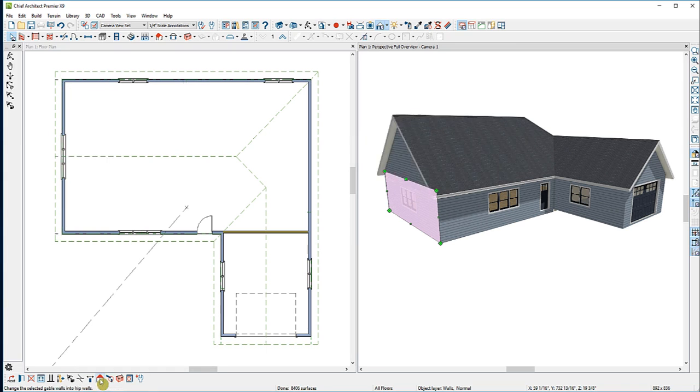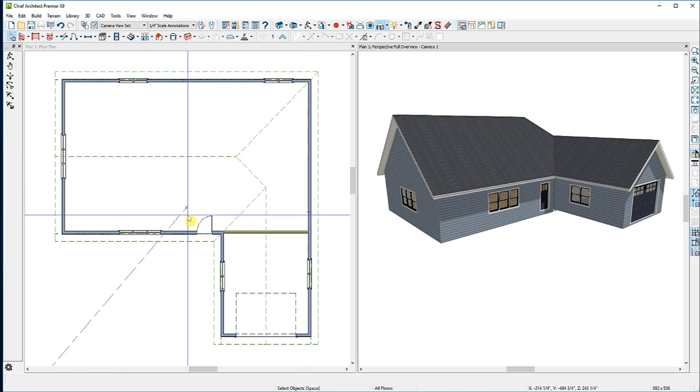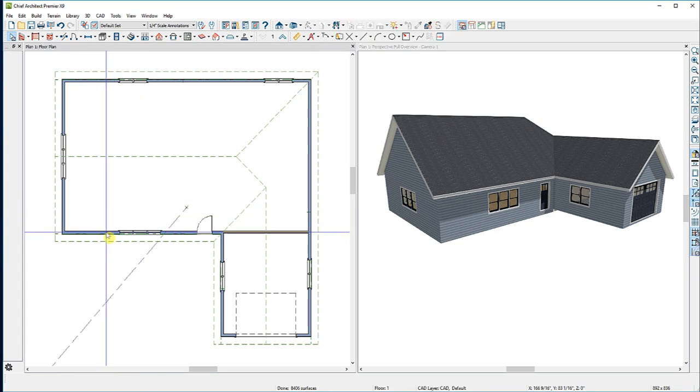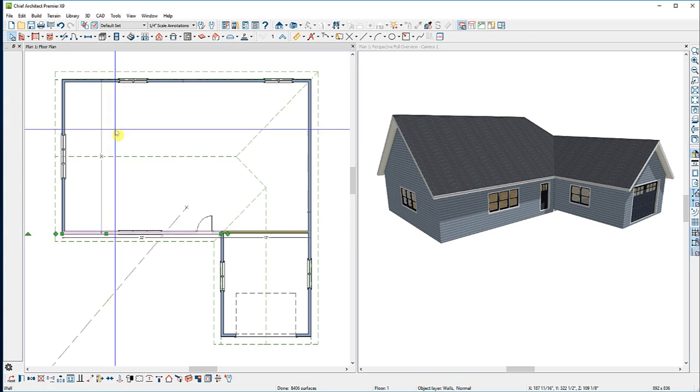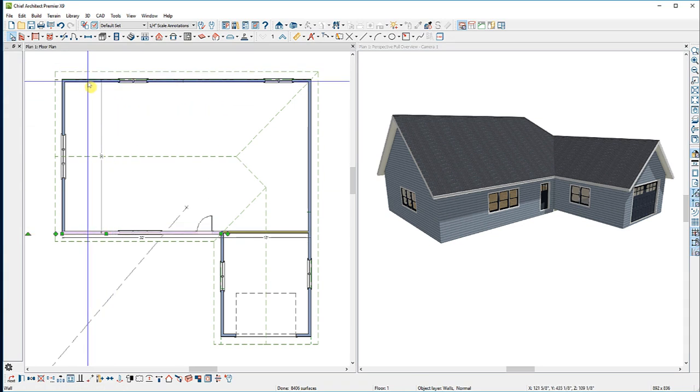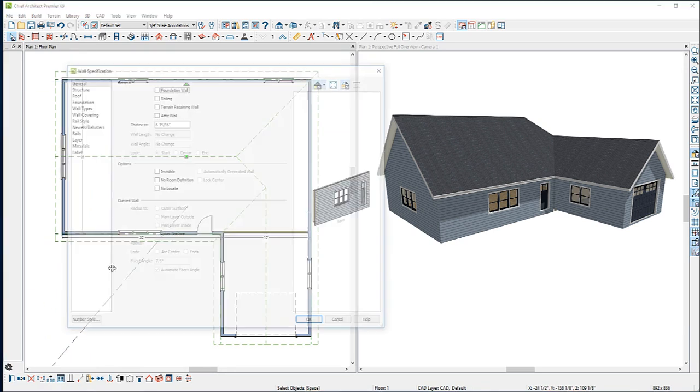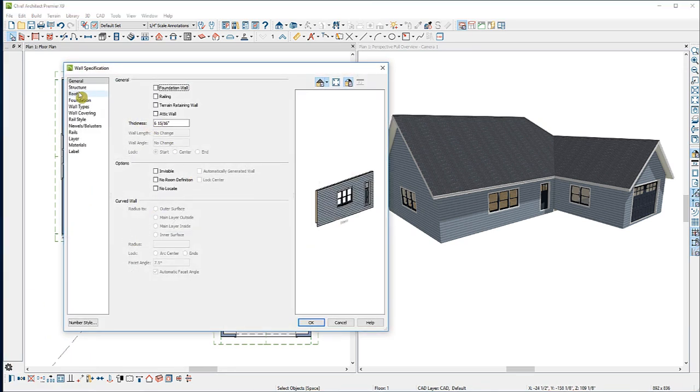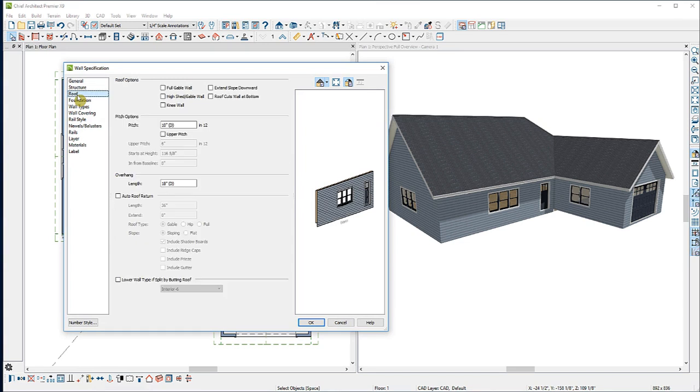You also have additional instructions in each of the walls. Here in the floor plan view, I'll select both of these side walls by selecting one, holding down my Shift key and selecting the opposing wall. Then I'll use my Open Object tool to open the Wall Specification dialog and again go to the Roof panel. Here I want to build a gambrel style roof, so I'll need an upper and a lower pitch. I'll click on the button for upper pitch.